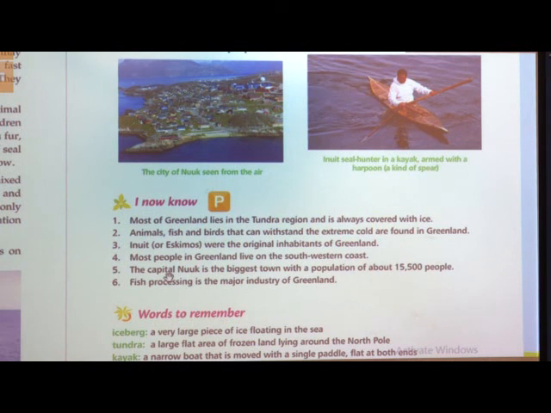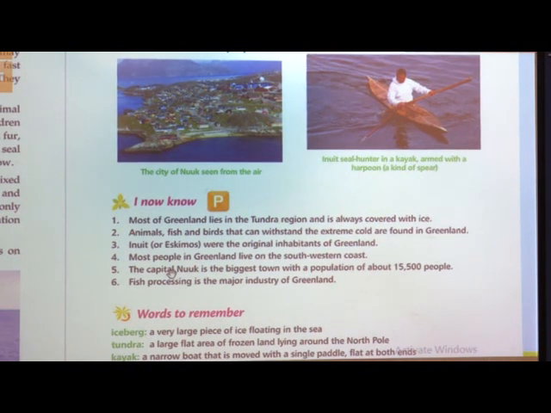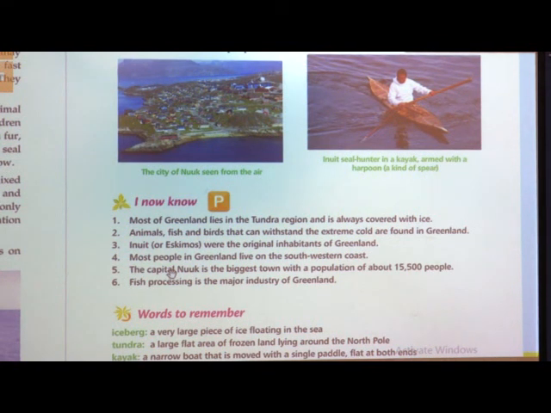What is the capital of Greenland? Nuuk is the capital of Greenland, and earlier it was called Godthab. Okay. Animals, fish and birds that can withstand the extreme cold are found in Greenland. Inuit or Eskimos were the original inhabitants of Greenland. Inhabitants means people who live in that place.